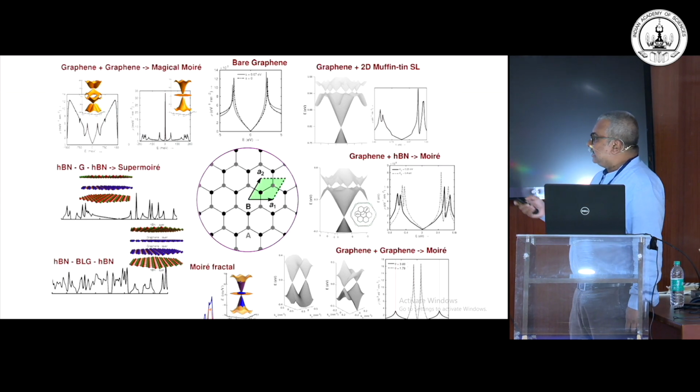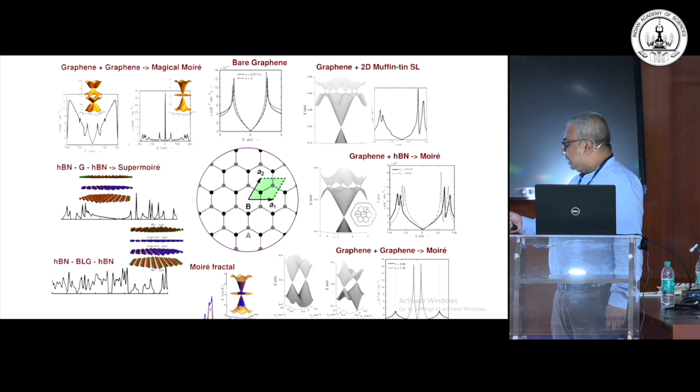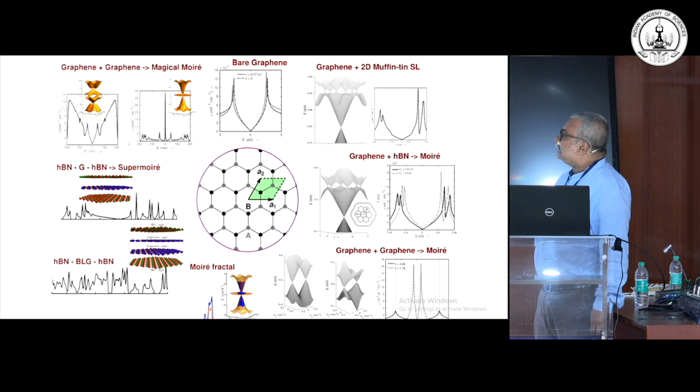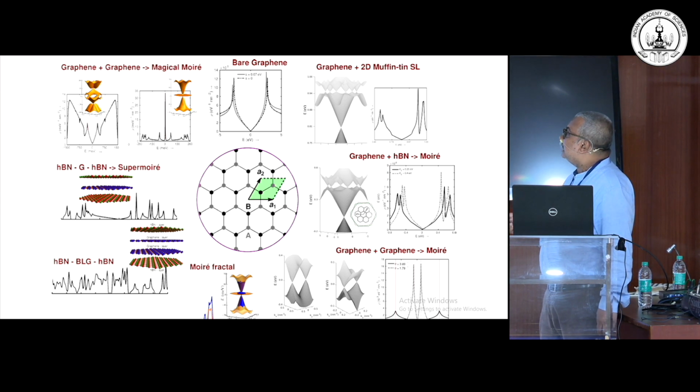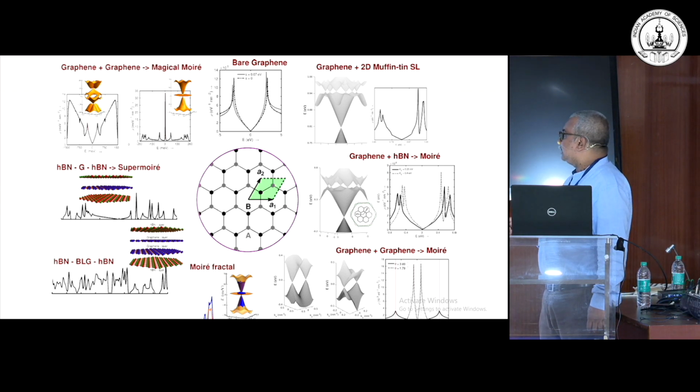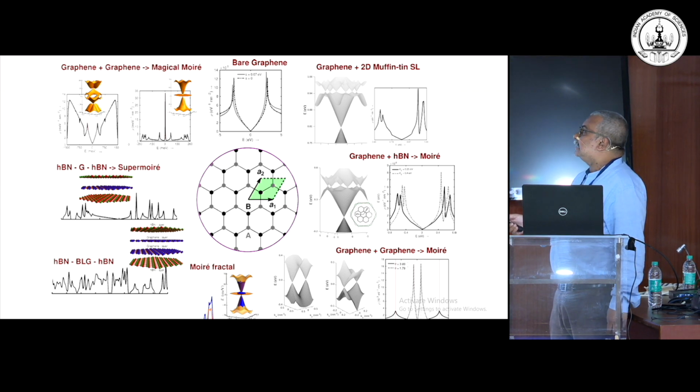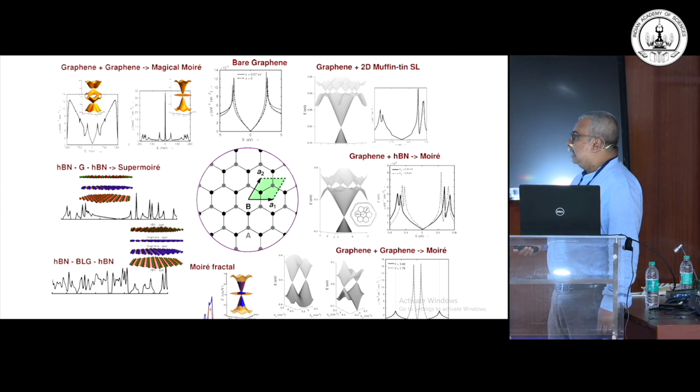So I summarize this particular result in the following slides by pointing out that, so this is the graphene, you can expose it to various types of such superlattice potential. So this is bare graphene, this is graphene plus some 2D muffin tin type of potential, this is graphene plus hexagonal boron nitride, this is twisted bilayer graphene, this is twisted bilayer graphene at the magic angle, this is super Moiré pattern where graphene is encapsulated by 2 hexagonal boron nitride, this is a bilayer graphene encapsulated by hexagonal boron nitride.